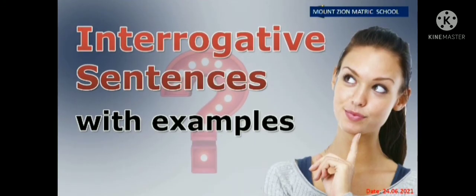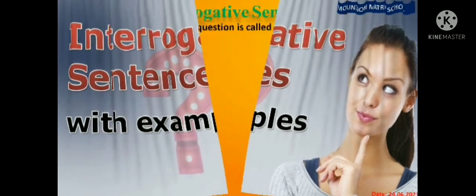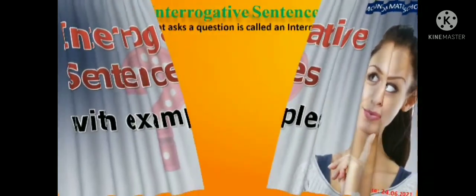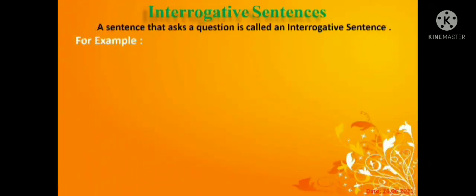Let's see the interrogative sentence with examples and question marks. A sentence that asks questions is called an interrogative sentence. Yes, students, it always starts with an auxiliary verb or WH word and ends with a question mark. For example, are you studying in school? With the question mark, this is an interrogative sentence.